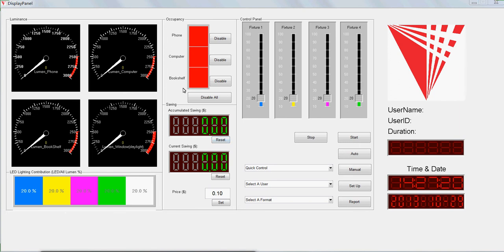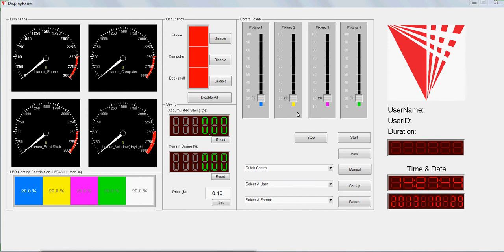Here is the data of occupancy detection sensors. When the light's on, it means that area has movement or has somebody there. Here is the dollar saving, and here is the control panel for the fixtures.